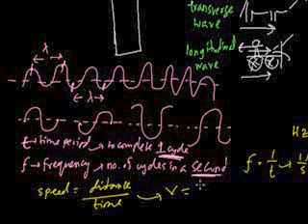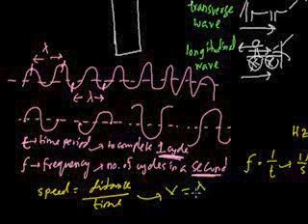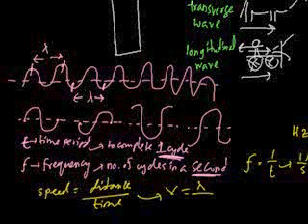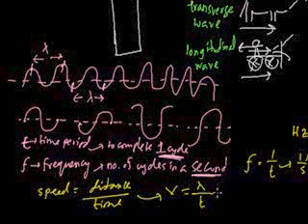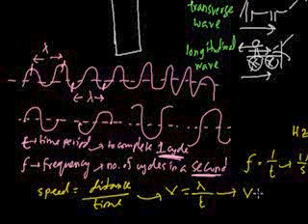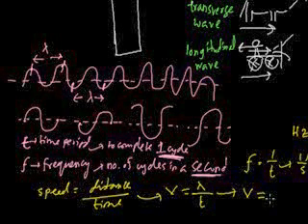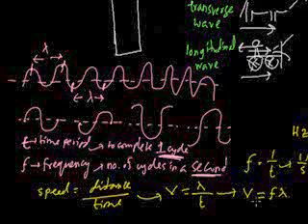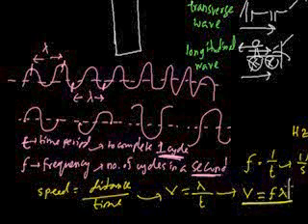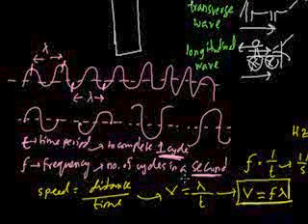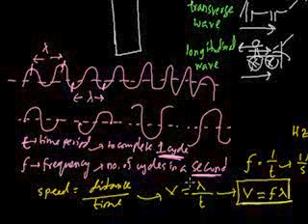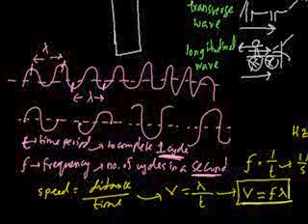So if we have a distance of one wavelength, and the time taken to travel one cycle or one wavelength is T, and we know 1 by T is f, from that we get the important formula v equals f lambda, by basic algebra. All these formulas are not very complicated, they're just basic formulas. So that is a very, very important feature.